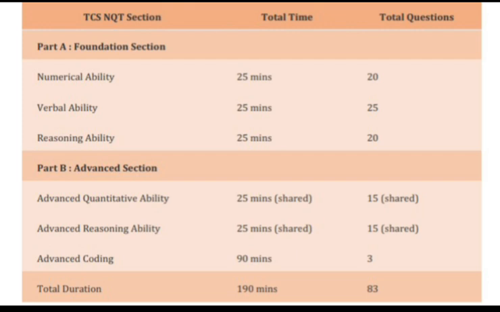And part B is the advanced section, in which advanced quantitative ability has a total time of 25 minutes and total questions will be 15. And in the second, advanced reasoning ability, the total time is 25 minutes and total questions are 15. And there will be advanced coding problems, of which the number of questions will be 3. Time given for that will be 90 minutes.